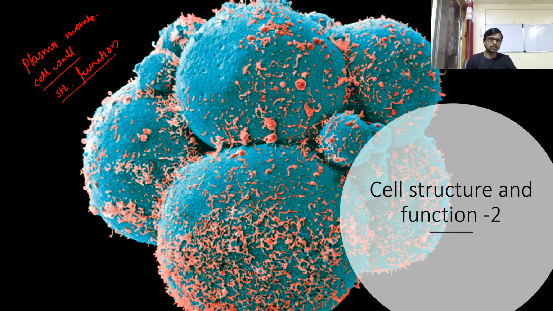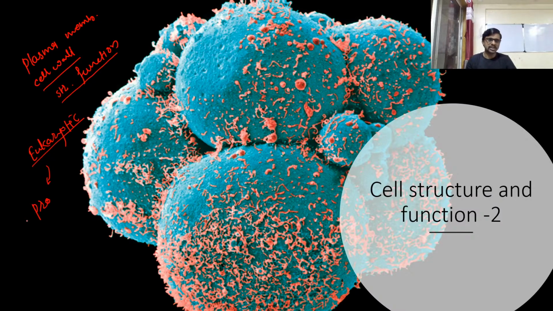So we are done with this part. In this part, we are going to discuss the membrane bound organelles. These membrane bound organelles are only found in eukaryotic cells, and do not have any membrane bound organelle present in a prokaryotic cell.